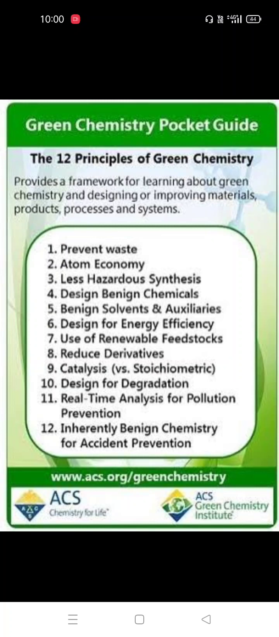And the 11th one, real-time analysis for pollution prevention. So what is the real time? The reaction time. That is the real time. For example, we are conducting a reaction in 8 hours. That is the real time of the reaction. So we can reduce the real time also.